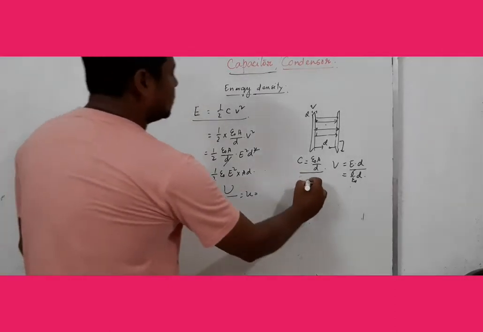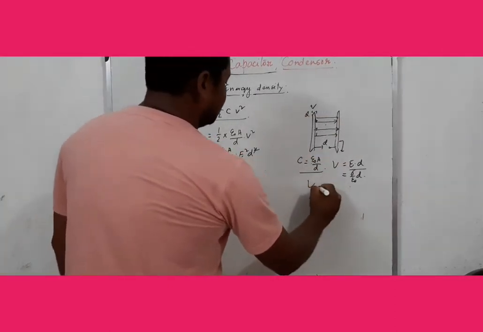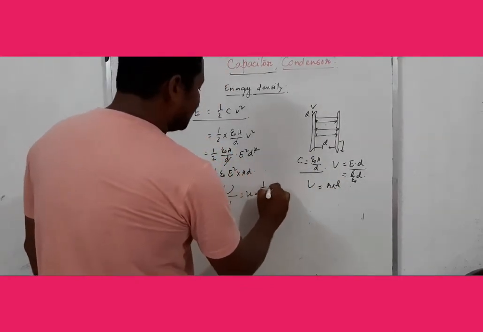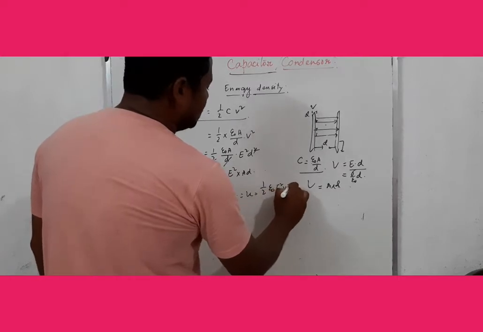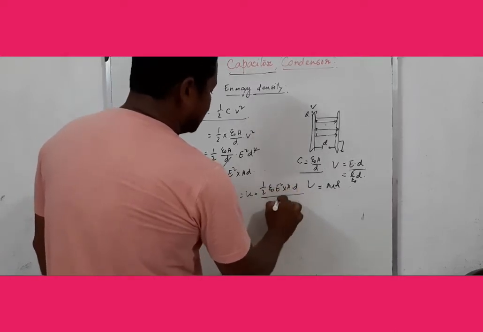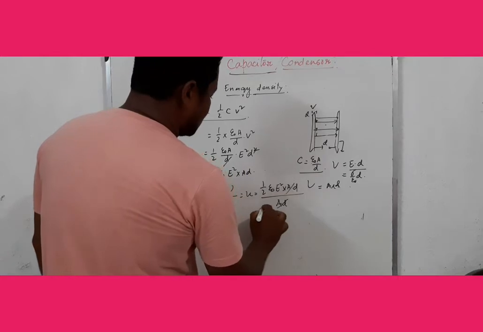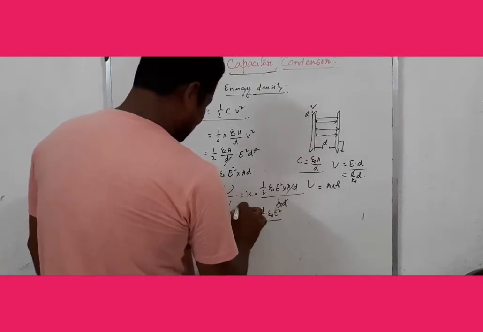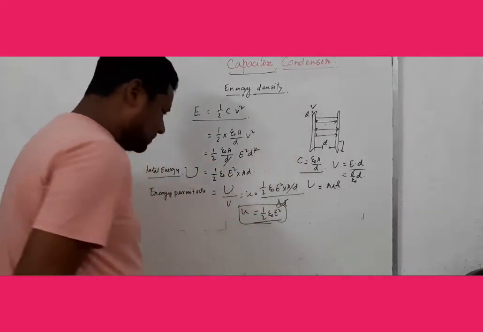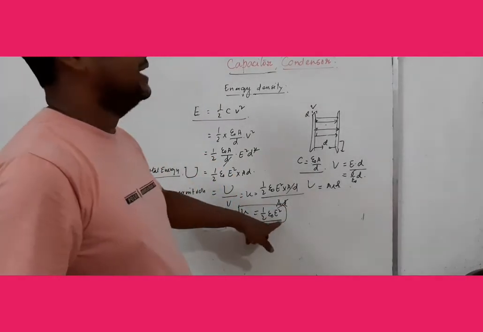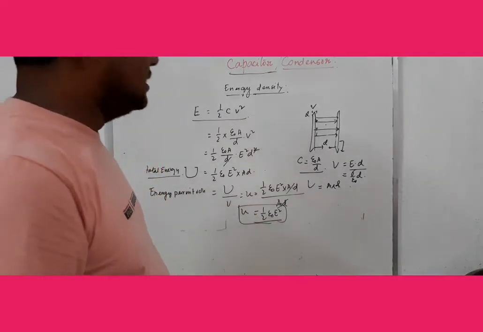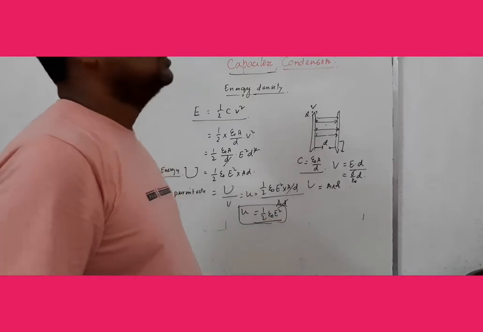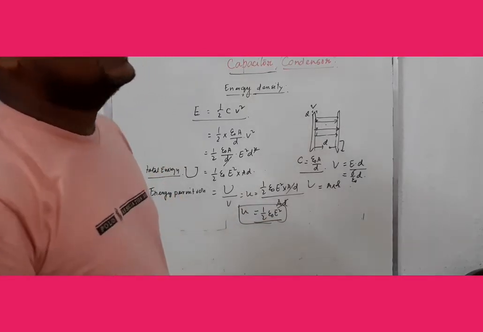Here V equal to area and D, A into D. So half epsilon 0 E square into AD by AD, so half epsilon 0 E square, that is small u. This is the derivation or equation of energy density. That is, energy density will depend upon the permittivity of the medium and the square of the electric field intensity.